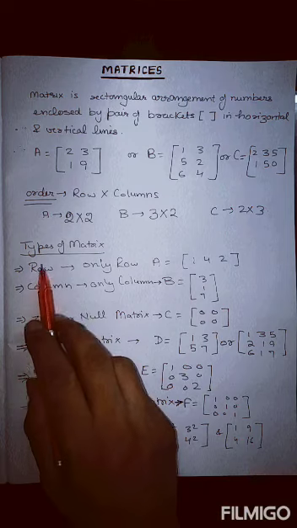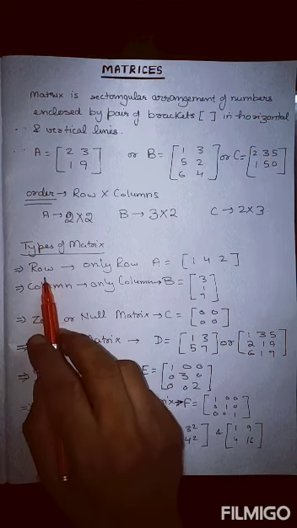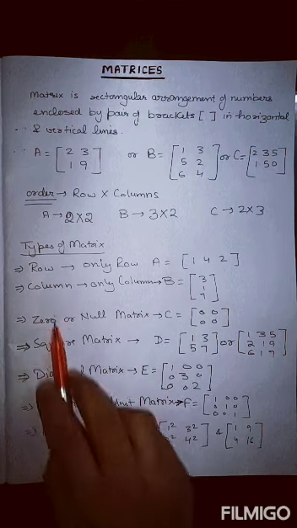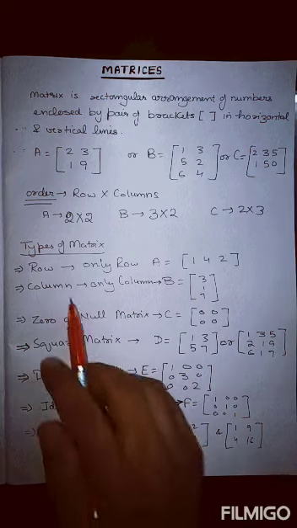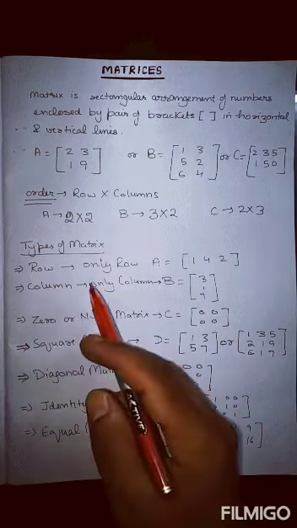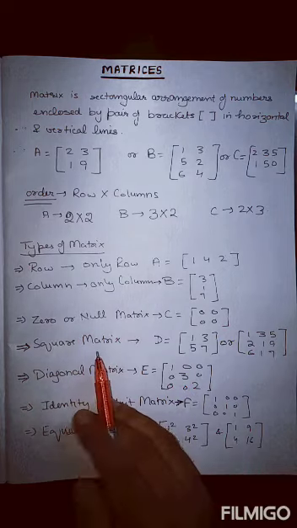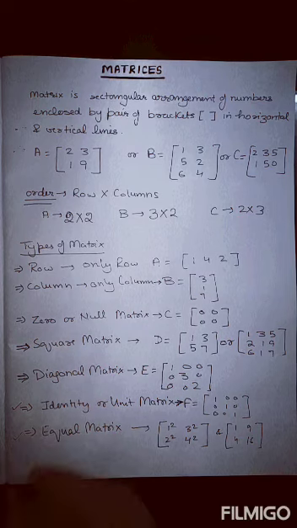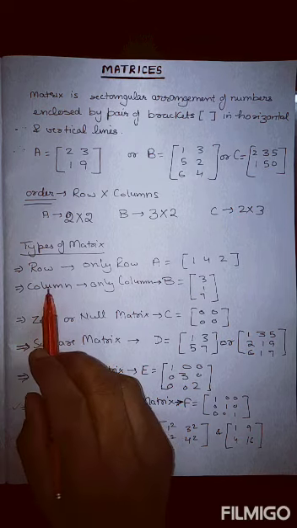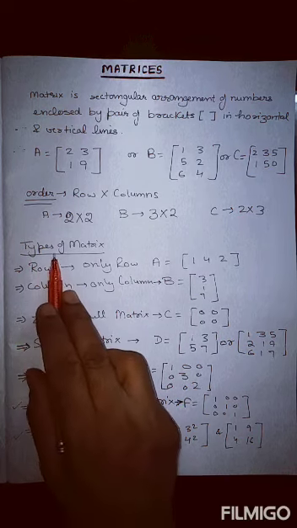So how many types of matrix are there? Types will not be asked, but you should know how many types of matrix there are. It will not be asked what is a row matrix or what is a column matrix. Only the identity matrix and the equal matrix will be used in the questions. So what are the types of matrix?